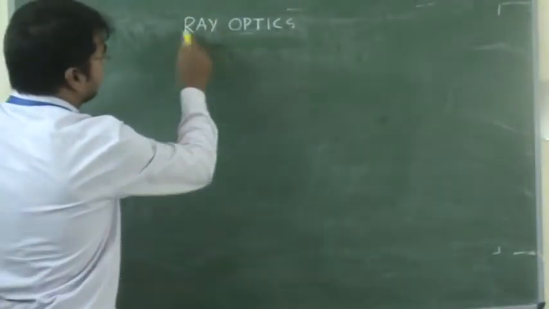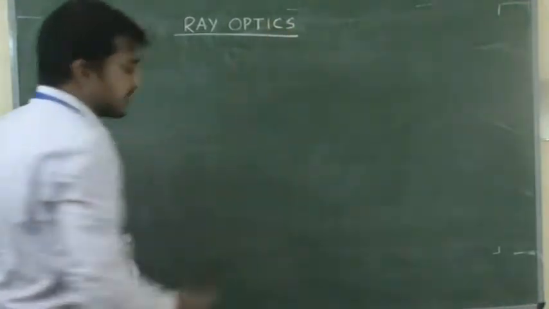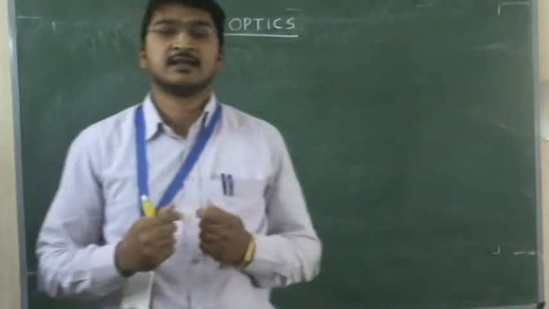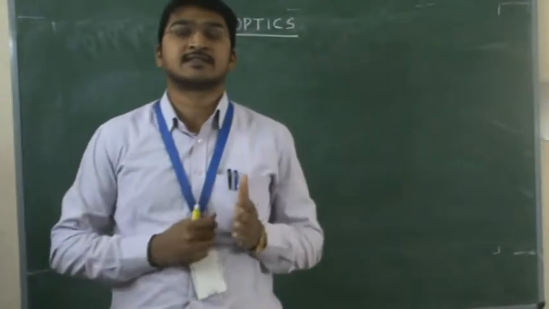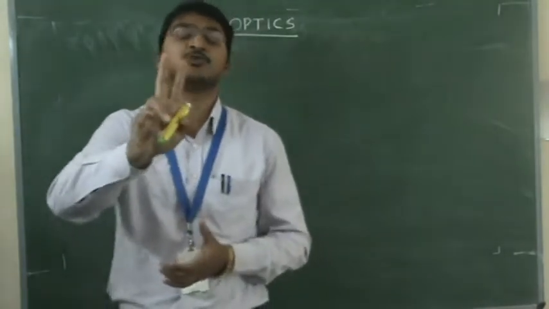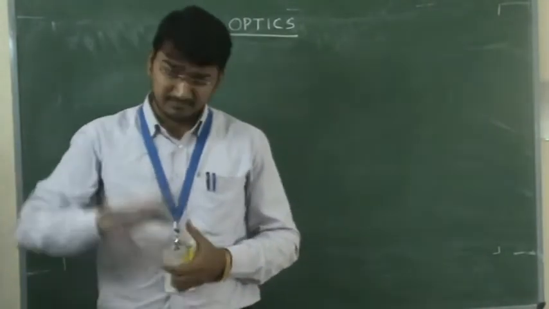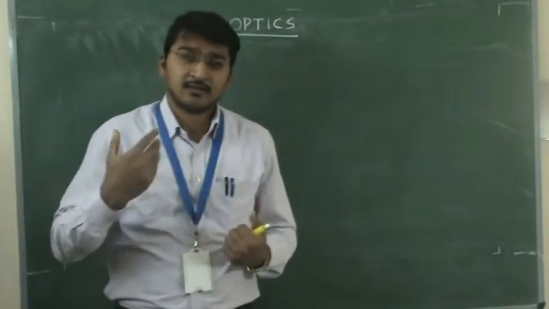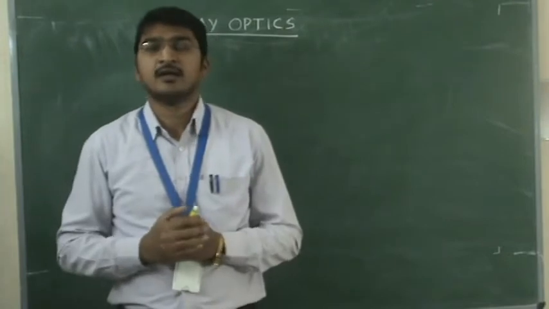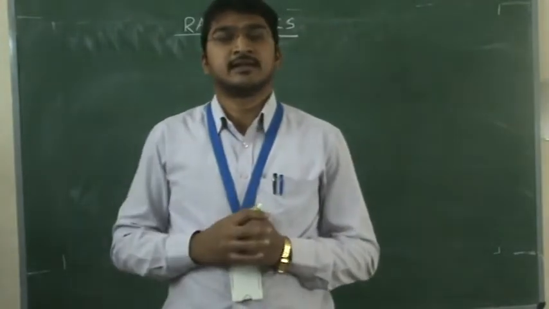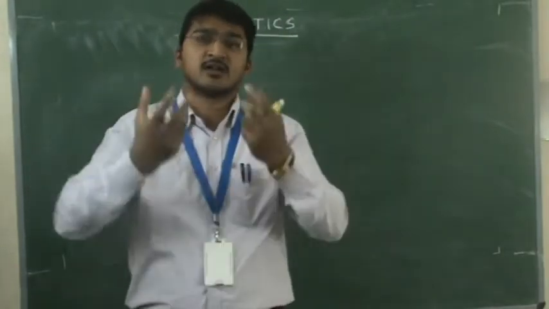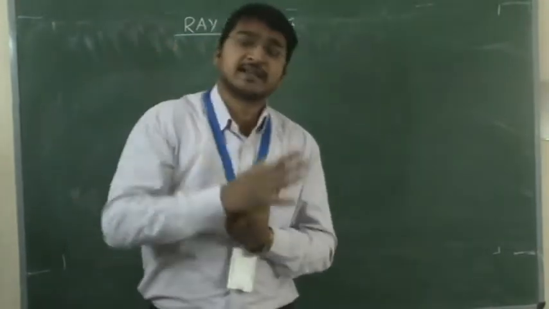Ray optics. As I said, we will see only the particle nature of light. In this chapter we are going to discuss the reflection and refraction of light. These 2 properties we are discussing. Waves also reflect and refract, but according to Newton's corpuscular theory, he showed that light is a group of particles.